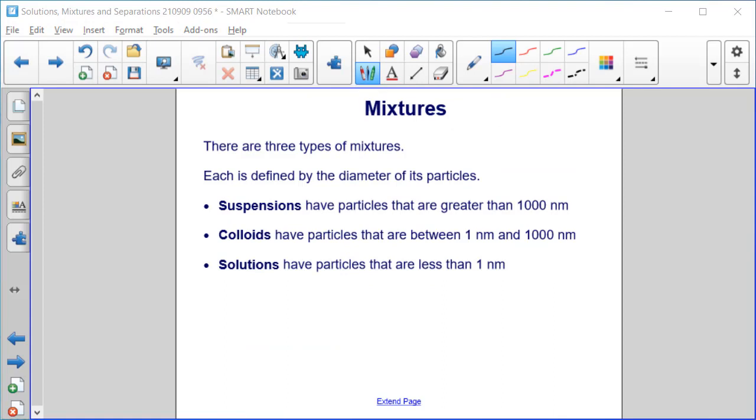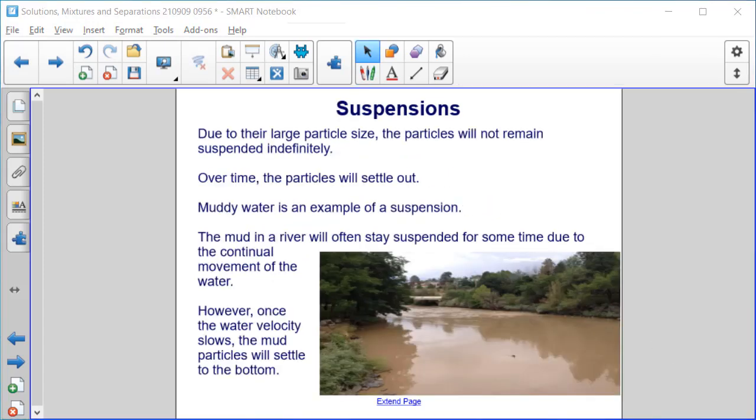There are 3 types of mixtures that we're going to talk about. They are defined and differentiated by the diameter of the particles in the mixture. Suspensions have particles that are greater than 1,000 nanometers, so the largest particle size. In the middle are colloids, which have particles that are between 1 and 1,000 nanometers, and solutions have the smallest particle size, particles that are less than 1 nanometer.